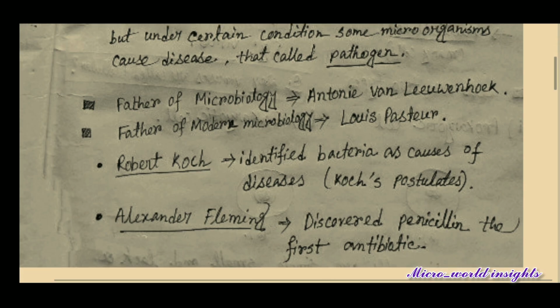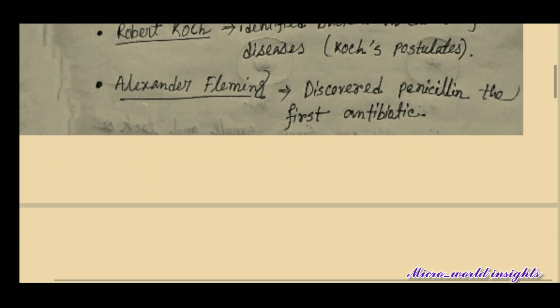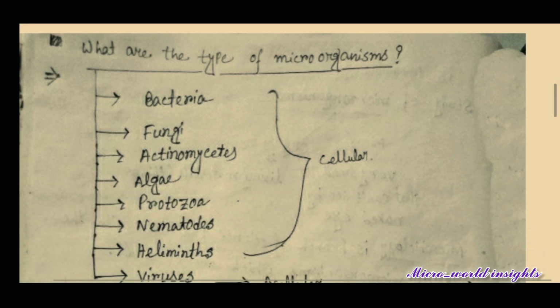Let's talk about the father of microbiology. You should know that Antony van Leeuwenhoek is considered the father of microbiology. Sometimes in some books you can also find Antony van Leeuwenhoek considered the father of old microbiology, and Louis Pasteur is known as the father of modern microbiology. Next, we should also know that Robert Koch identified bacteria as the cause of diseases, and Alexander Fleming discovered penicillin, the first antibiotic.